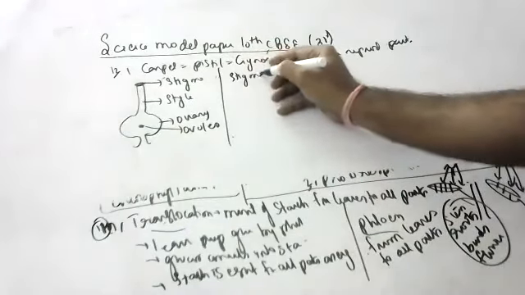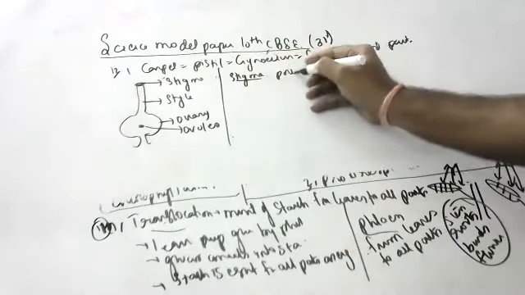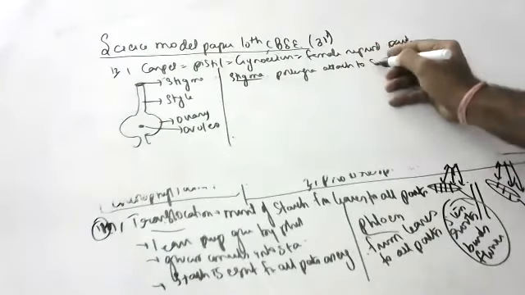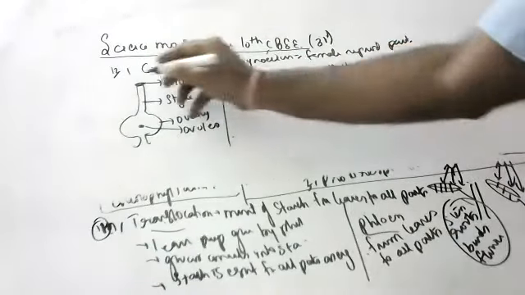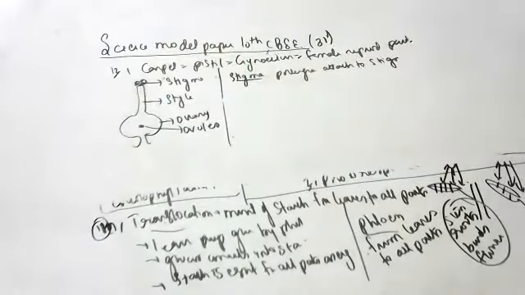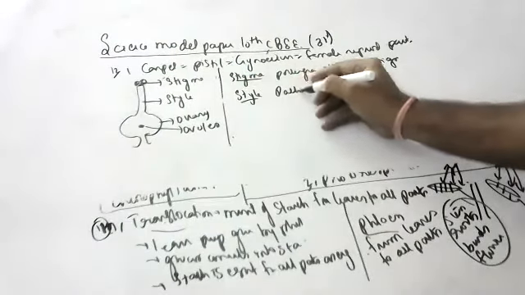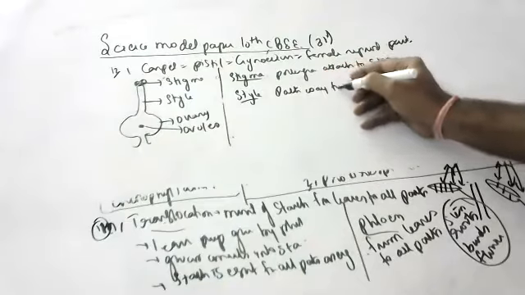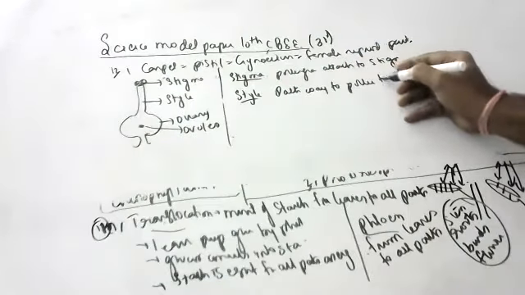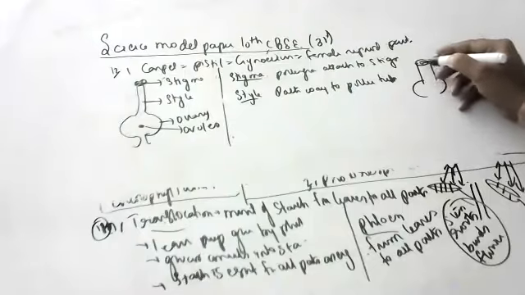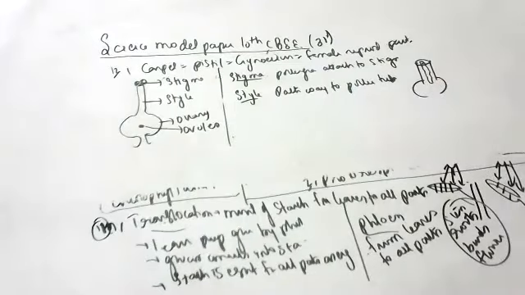What is the function of stigma? Pollen grains attach to the stigma, which means pollen grains will fall on the stigma only. Style is the pathway for the pollen tube. Very good. The pollen tube will be going through the style.